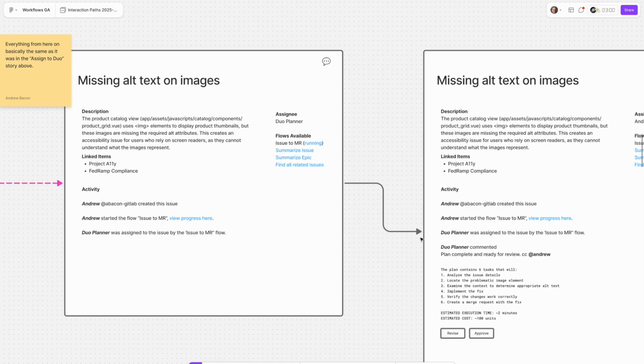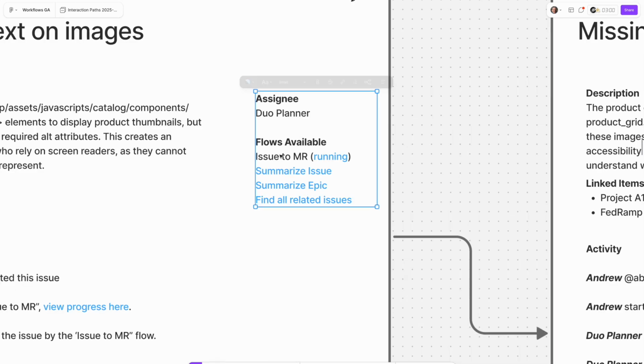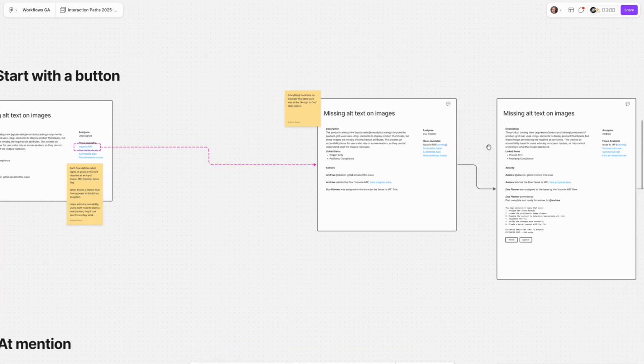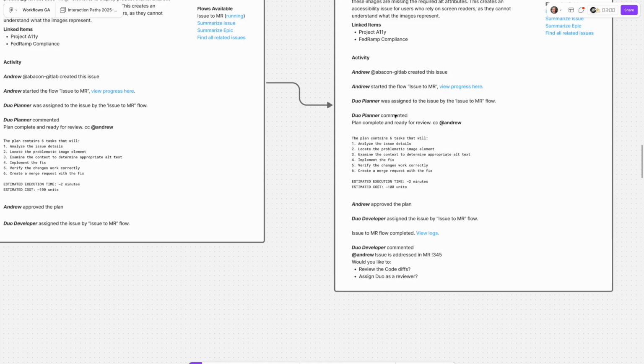It's now off and running. You can see that that button isn't available right now. It has the running state. That also happened above. I just didn't focus on it. You can click the running to get the details. And it goes through those same steps, coming up with a plan, and then eventually telling me how it all